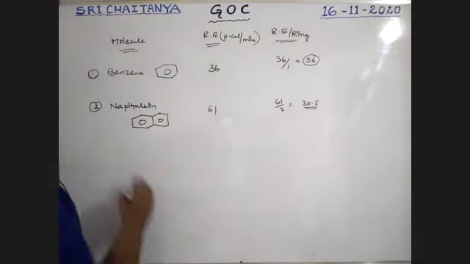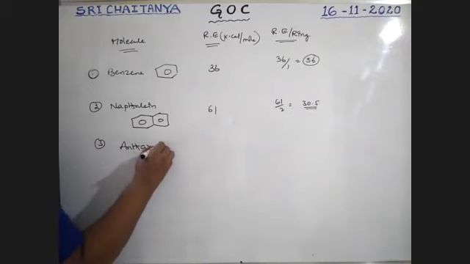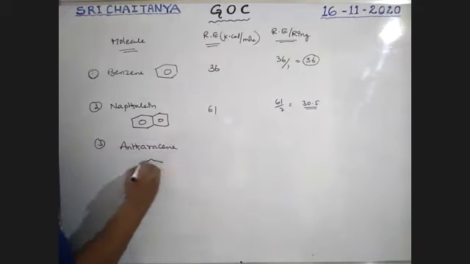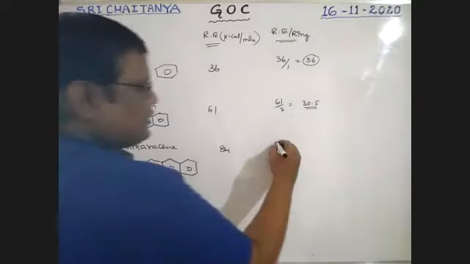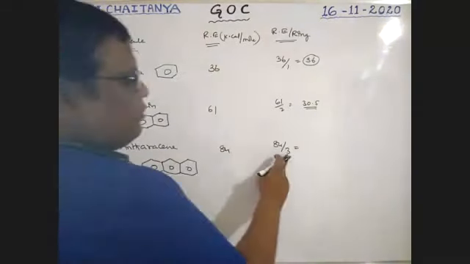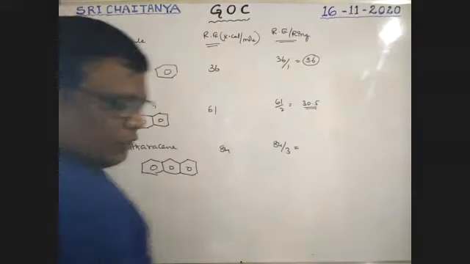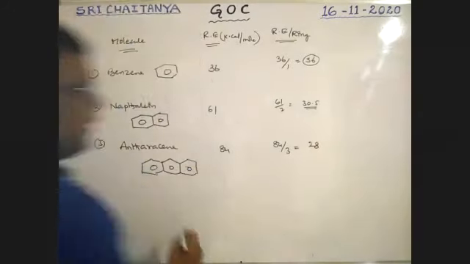Next, anthracene. It has 3 benzene rings, boys. Its resonance energy is 84. So resonance energy per ring is 84 by 3, that is 28.